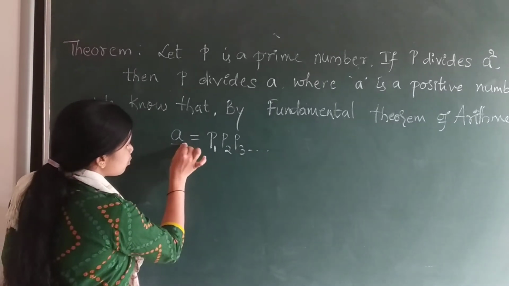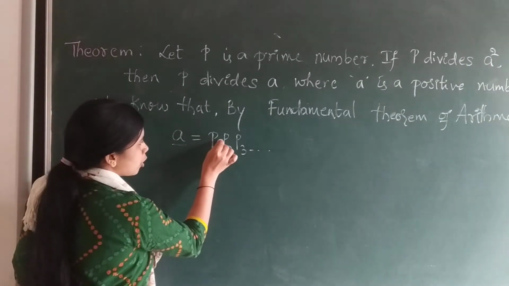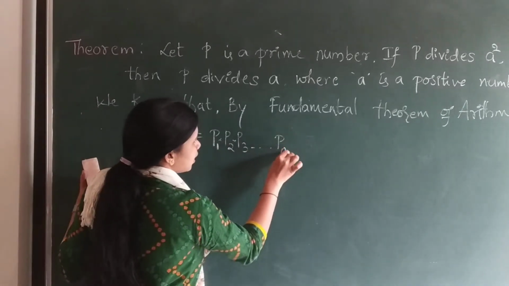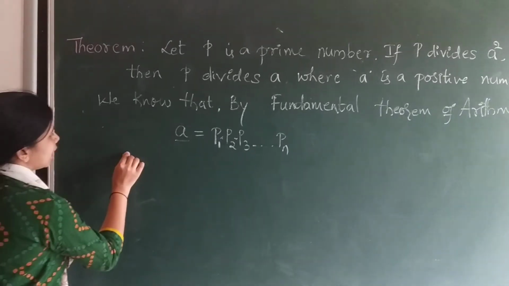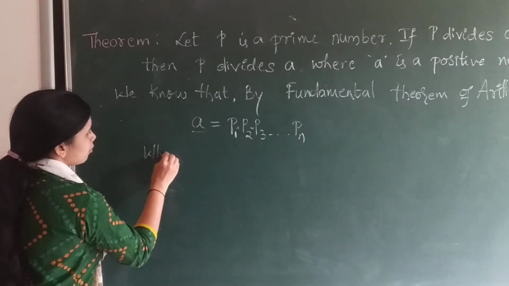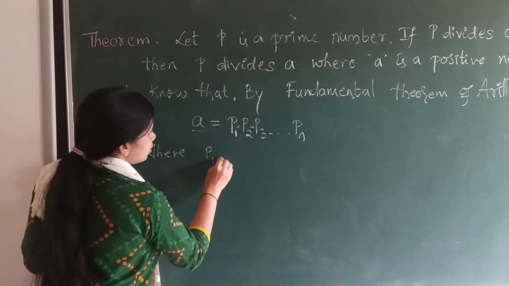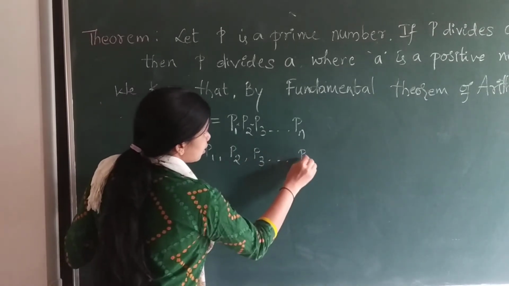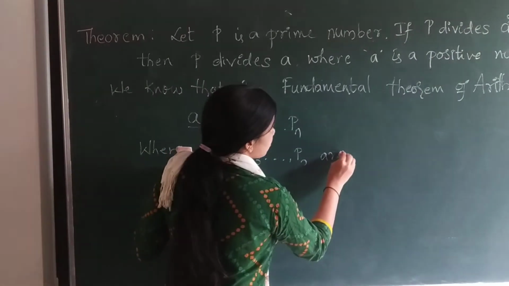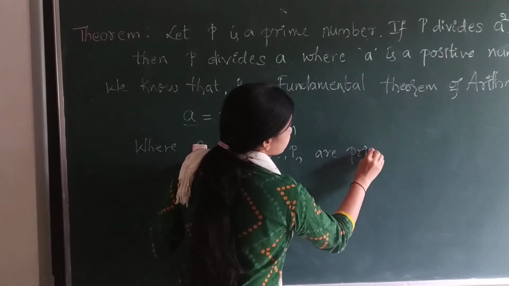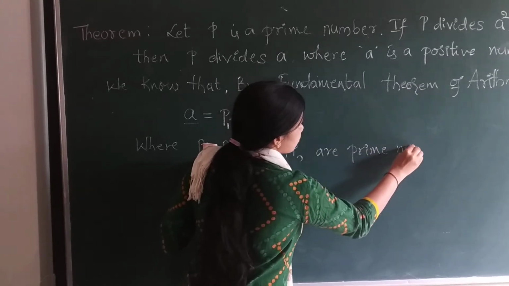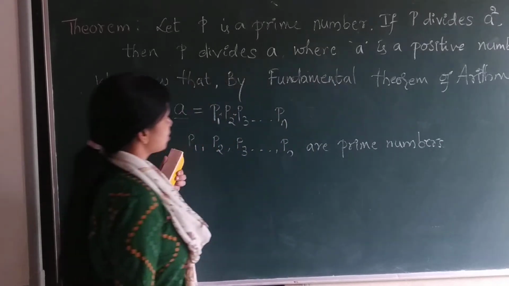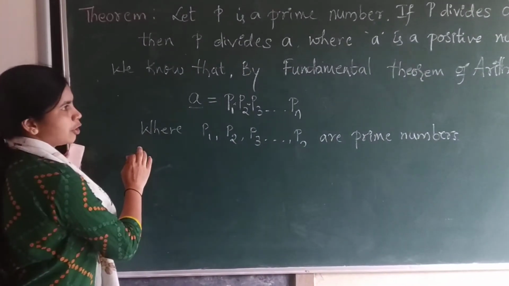We can write this positive number a as a product of primes p1, p2, p3 up to pn. This factorization is unique.